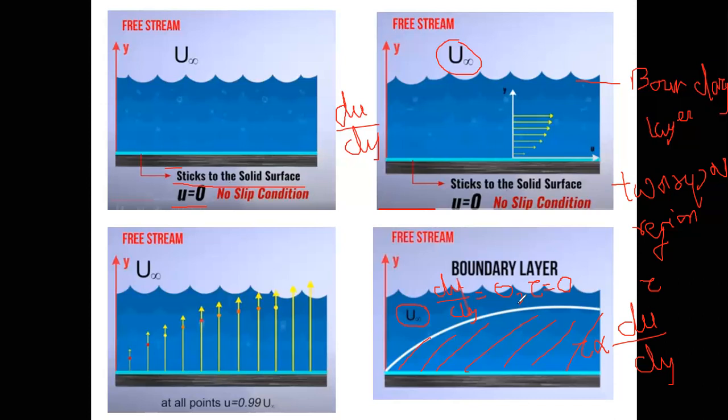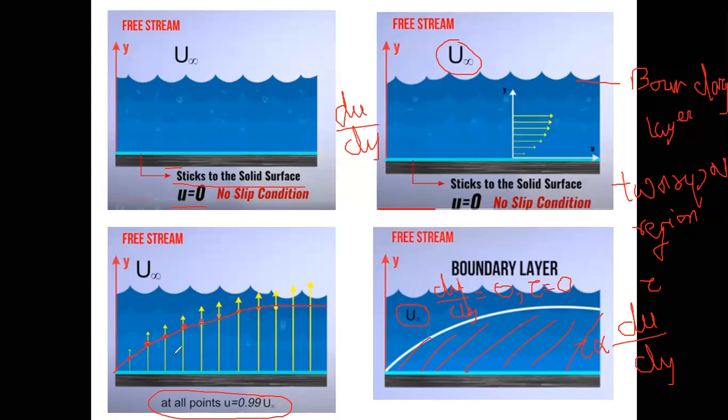We mark out the point at which the velocity becomes 99.99% of u infinity, the free stream velocity. If we take such points at multiple locations and join them, we get a layer known as the boundary layer.